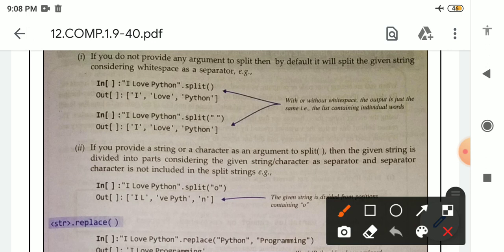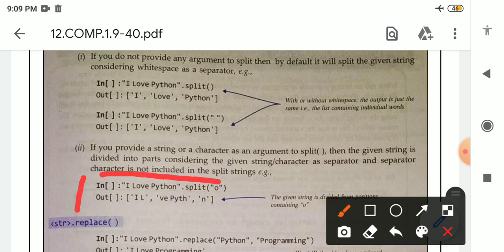But if we are providing an argument in split function, so if we provide a string or a character as an argument to split function, then the given string is divided into parts considering the given string character as separator, and the separator character is not included in the split string.